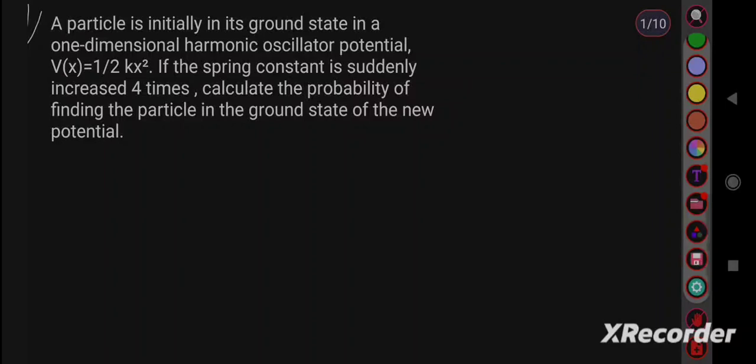A particle is initially in its ground state in a one-dimensional harmonic oscillator potential V of x equal to half kx square. If the spring constant is suddenly increased 4 times, then calculate the probability of finding the particle in the ground state of the new potential.